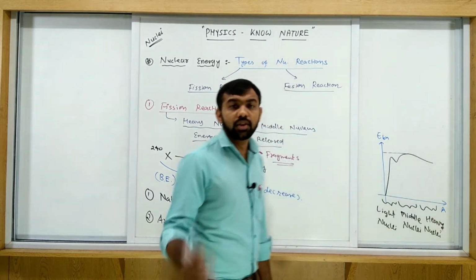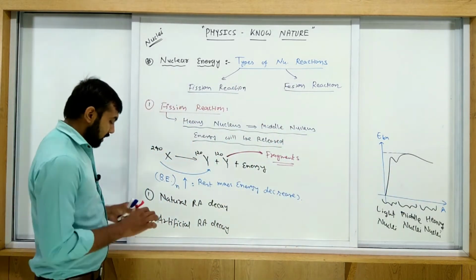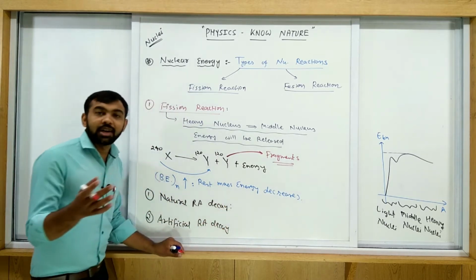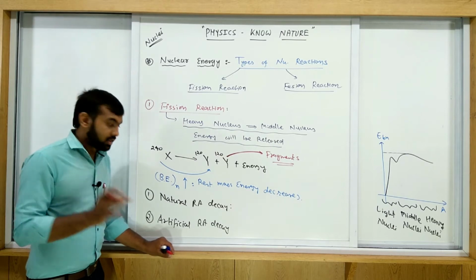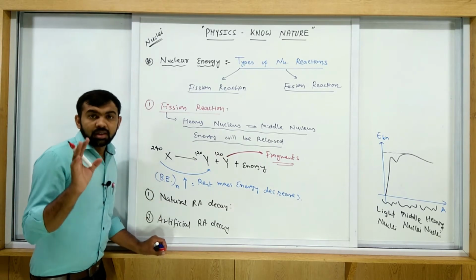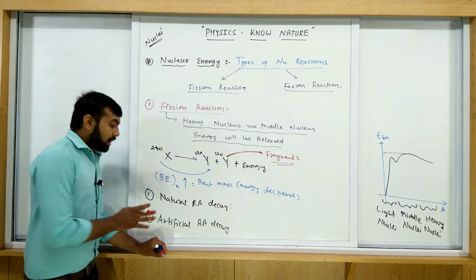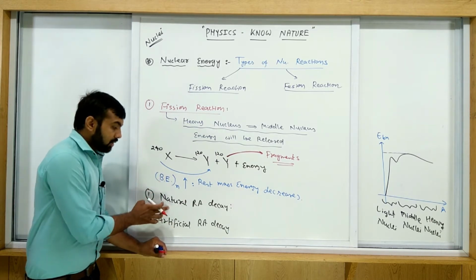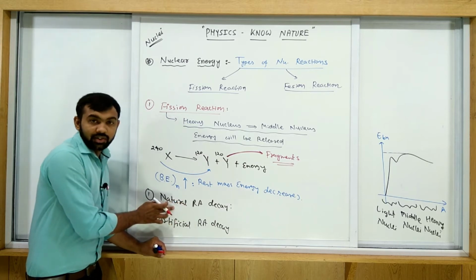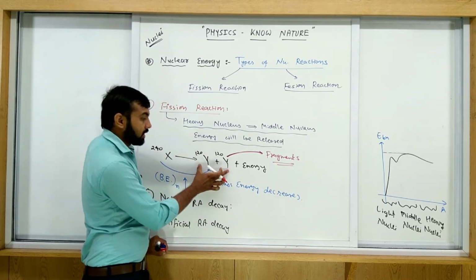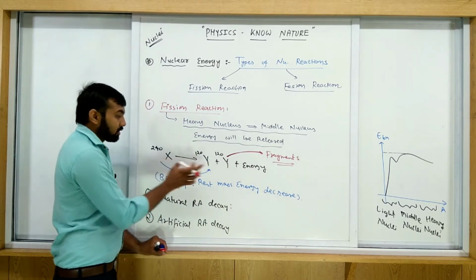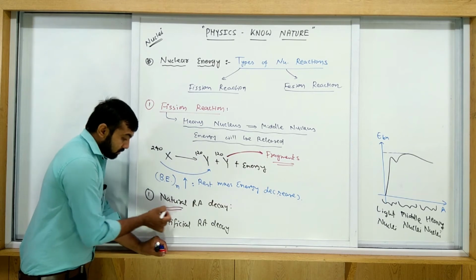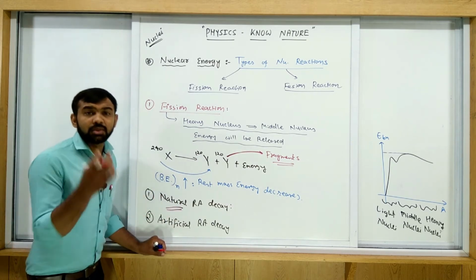If you consider any heavy nuclei which is already unstable, then any unstable nuclei decayed by alpha, beta or gamma naturally, automatically, this type of radioactive decay is called natural radioactive decay. But here the fragments are created, meaning this nuclei is converted into generally equal mass fragments. In a natural one, the difference in mass is much lower.